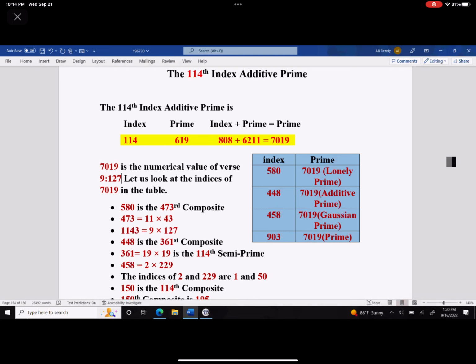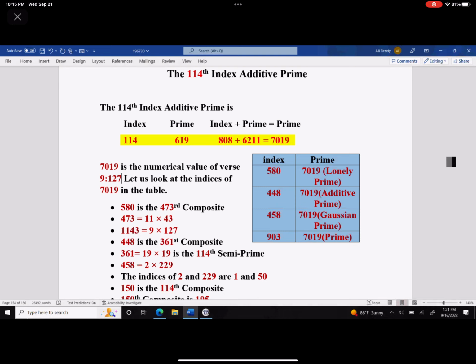So this number is a lonely prime. 7019 is a lonely prime, an index additive prime. It's an additive prime. It is a Gaussian prime, and it's also a regular prime.